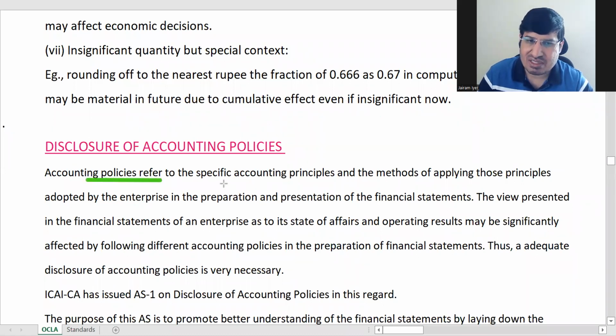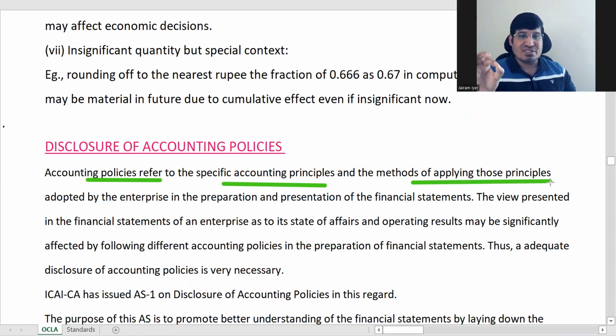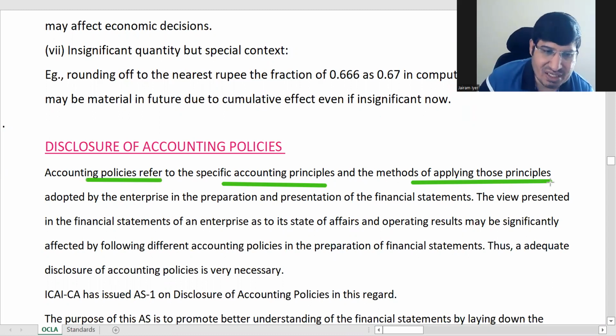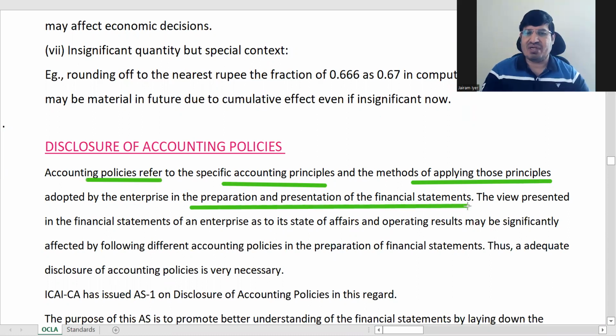Accounting policies are specific accounting principles and methods of applying the accounting principles, adopted by the enterprise in the preparation and presentation of financial statements.